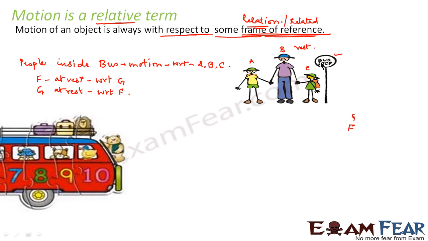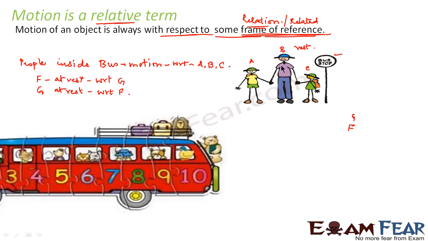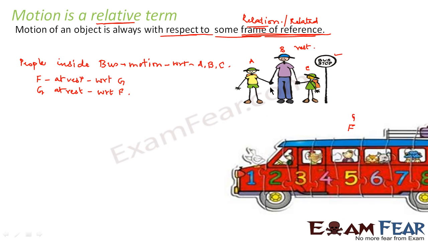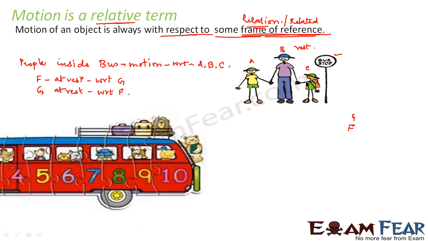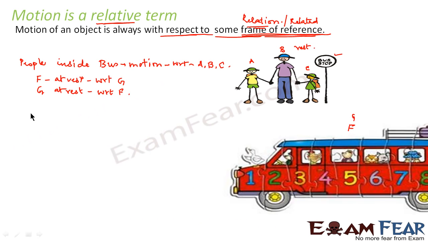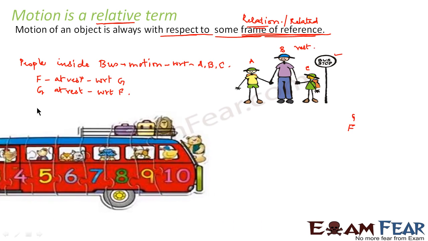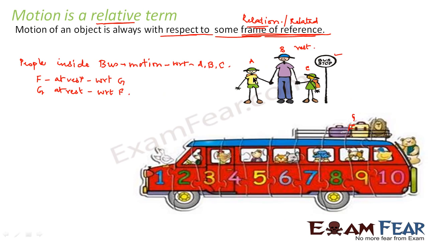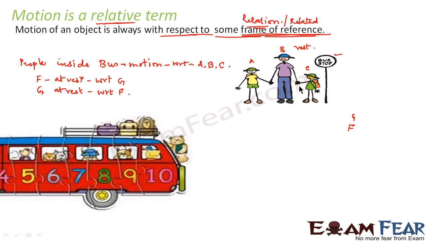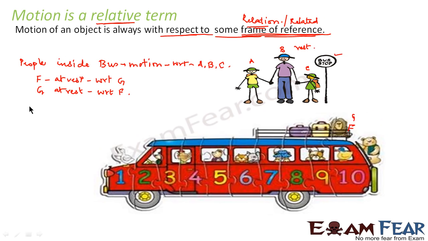Similarly, for people outside the bus, that is A, B and C, they are at rest with respect to each other. But for A, B and C, the people inside the bus are in motion. Similarly, when we see the motion of A, B and C, they are in motion with respect to people inside the bus.